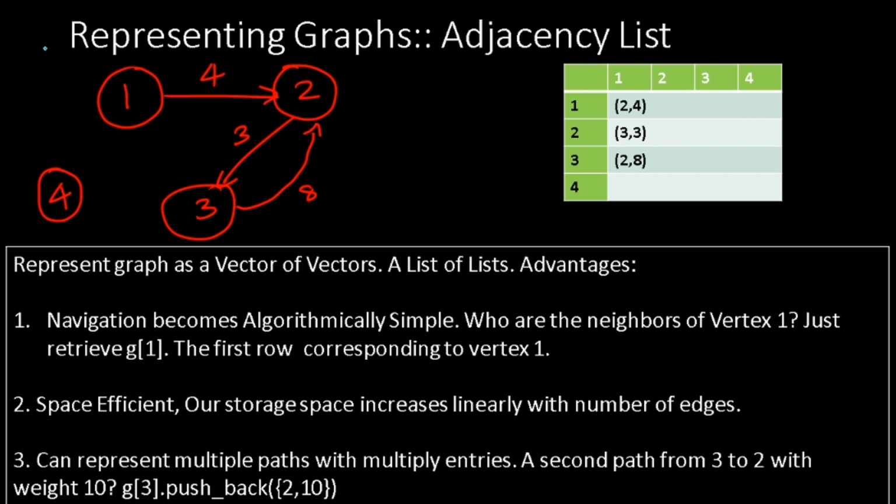The second such representation, number 2, is an adjacency list. This is the favorite representation because of its unique advantages. Okay, let us first discuss the representation itself.